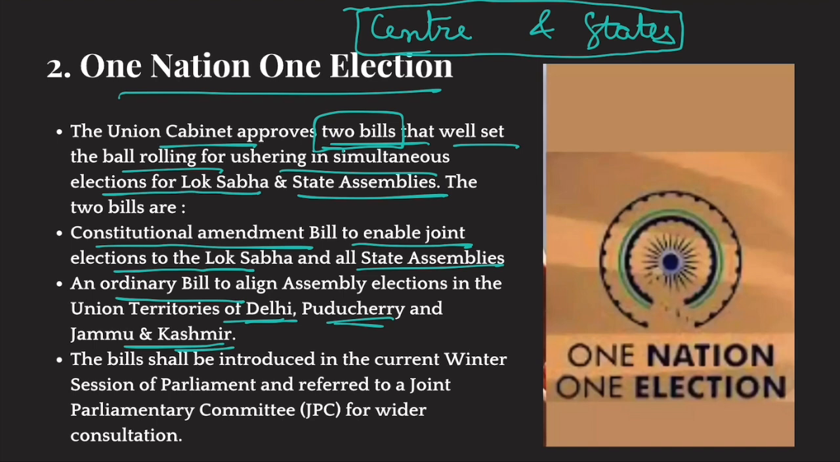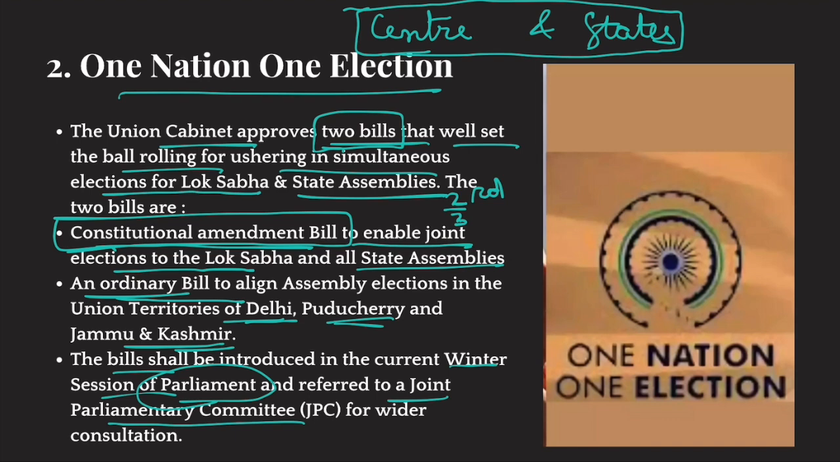Now, the government aims to introduce these bills into the parliament in the current winter session alone. Once the bill is introduced in the parliament, it will go to a joint parliamentary committee for further examination. Then after examination, it will be put to vote in both houses of parliament, and then it shall be passed. Now, one is a constitutional amendment bill, so this bill would require a two-third majority in both houses of parliament. The other is an ordinary bill that would require 50% of the votes.